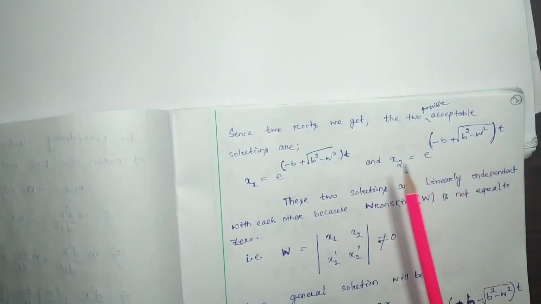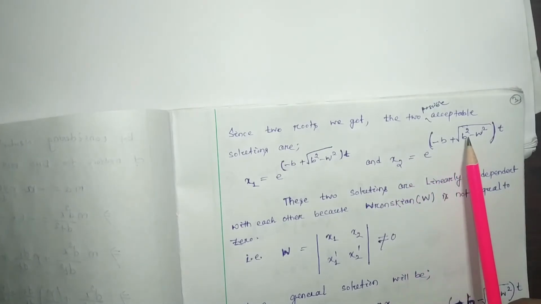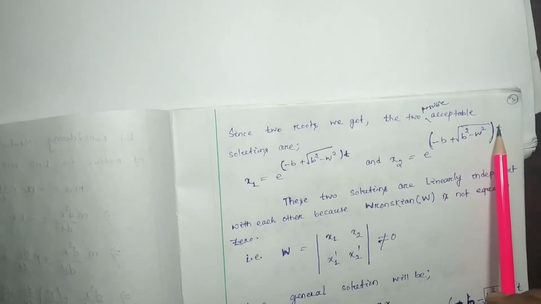And another one is x2 equal to e to the power minus b minus square root of b square minus omega square, whole into t.